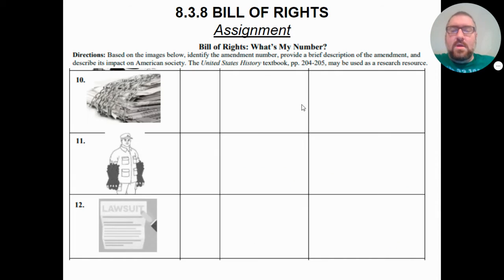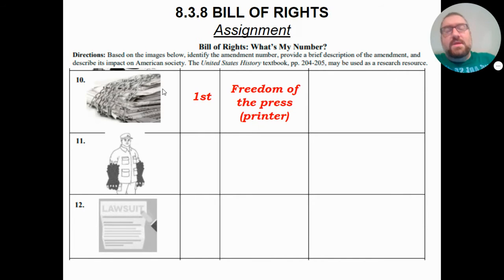Moving on. This picture is kind of weird. A lot of people probably can't see it very clearly, but this is a picture of newspapers wrapped in chains. So these are chains around newspapers. This goes to our First Amendment freedom of the press. What exactly is freedom of the press? Is that like freedom to bench stuff and stuff like that? No. Freedom of the press actually refers to the printer. Because back in the day, they made newspapers on what was called a printing press. So this says freedom of the press, which means freedom of the printer.